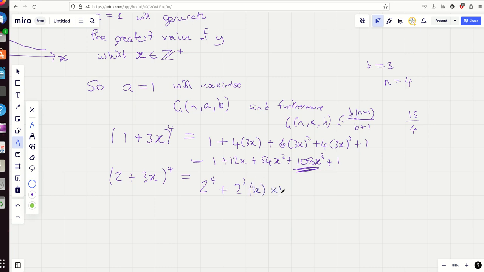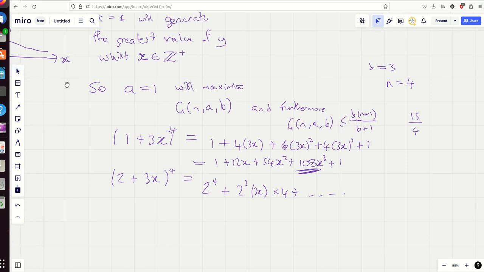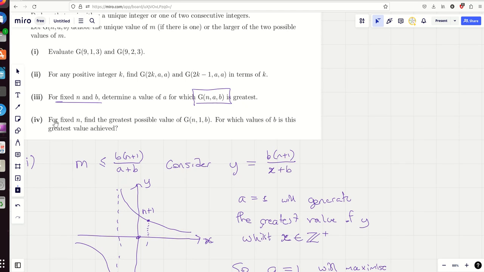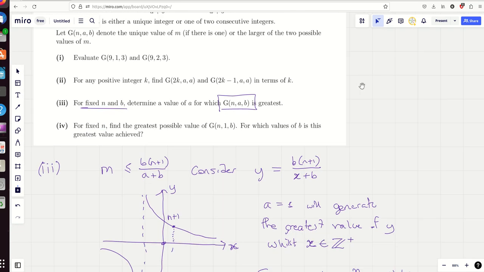Etc, etc. And I'll just leave you to think about that. But yeah, my answer makes sense. That's what I wanted to point out. Okay, for part 4, I used exactly the same technique.